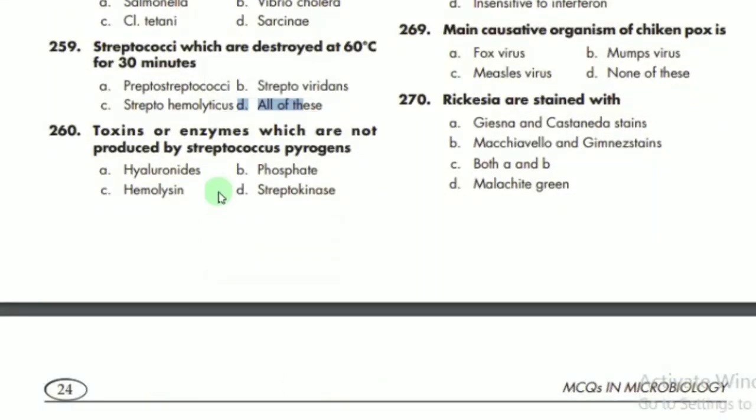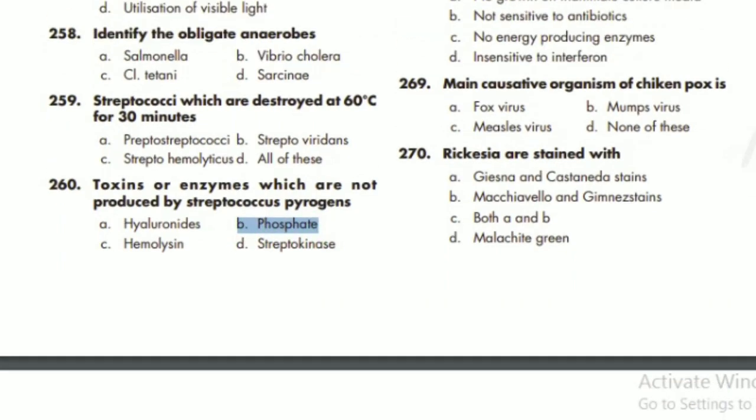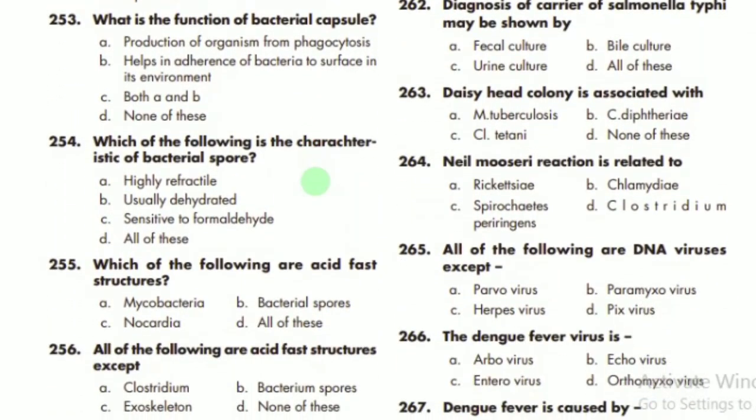MCQ 260 says toxins or enzymes which are not produced by Streptococcus pyogenes. We mostly call it phosphatase. So phosphatase is actually the enzyme that is not produced by Streptococcus pyogenes. 261 MCQ says that the cholera red reaction is identified by which type of acid?